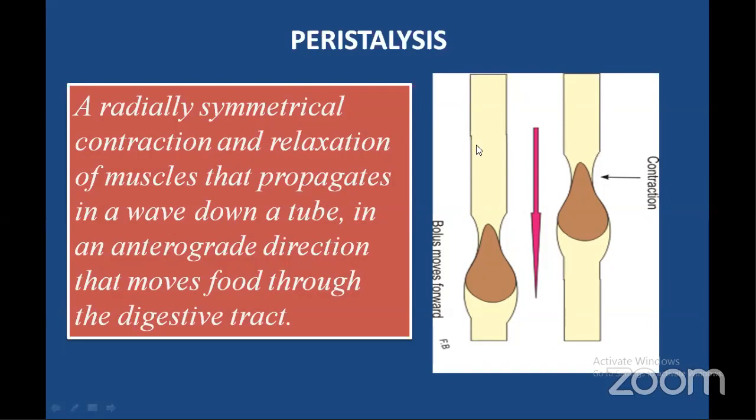You can see in this image, the food present in the tube or alimentary canal is passing down by squeezing of the muscles. Peristalsis is radially symmetrical contraction and relaxation of muscles that propagates in a wave down a tube in an anterograde direction that moves food through the digestive tract.